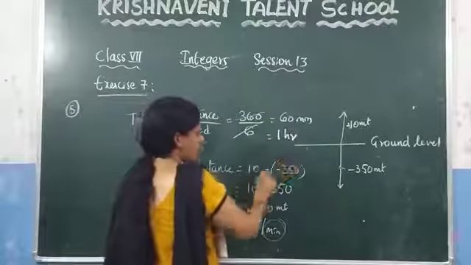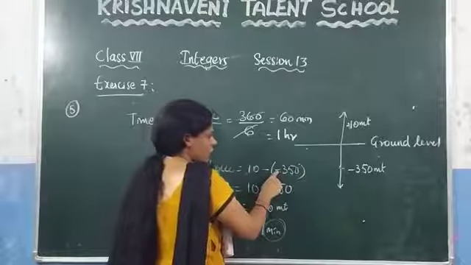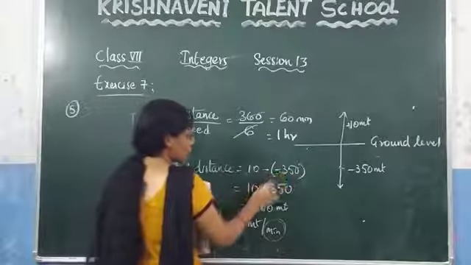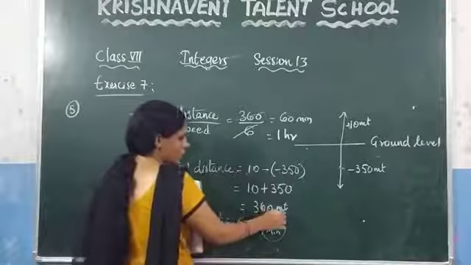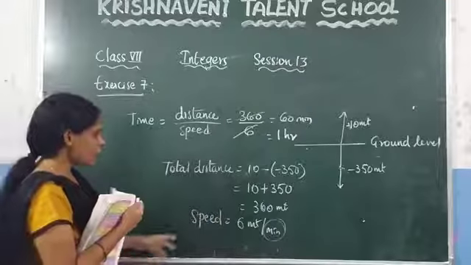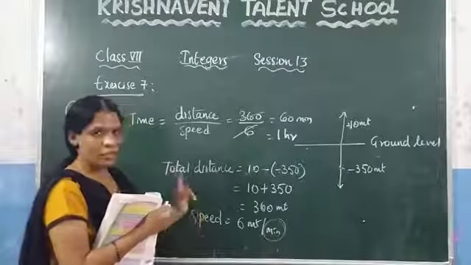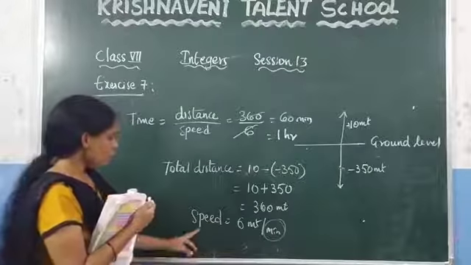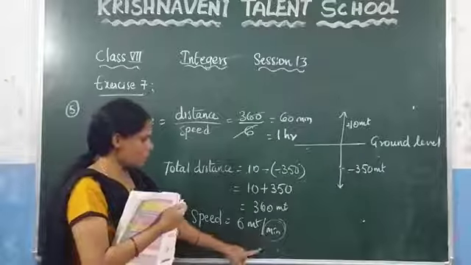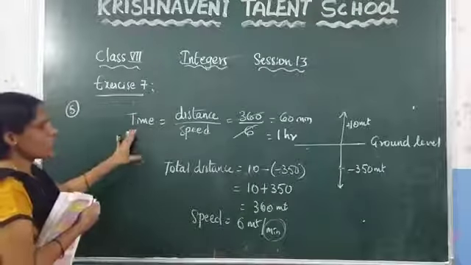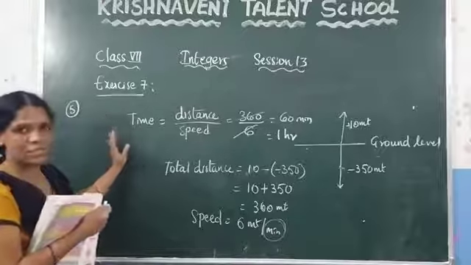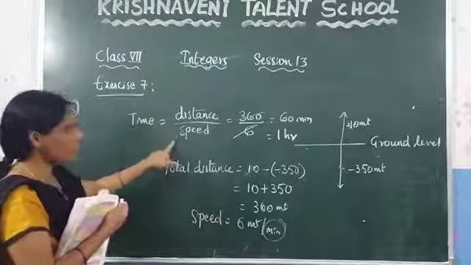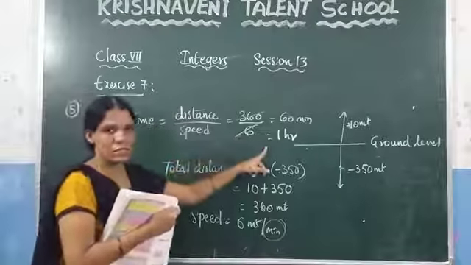What is the initial position? 10 meters. And what is the final position? Minus 350 meters, because we are taking below the ground level. Since minus into minus is plus, you got the total distance as 360 meters. And in the question they said that the speed of the elevator is per 1 minute. The elevator is traveling at a speed of 6 meters. This is given: speed is equal to 6 meters per minute. And we need to calculate how much time the elevator has to take to reach its destination. If you want to calculate the time, you know the relation between the time, distance and speed. By using this formula, you are getting the answer as 1 hour.